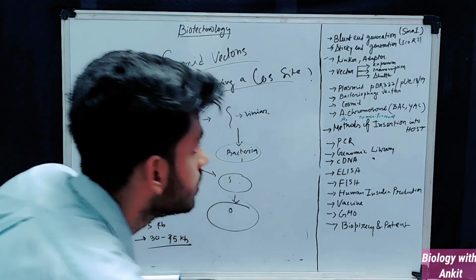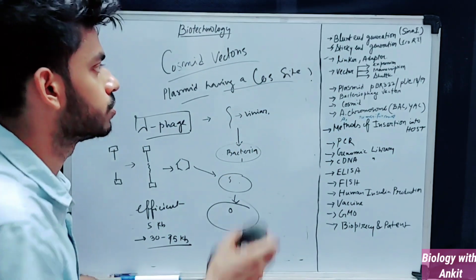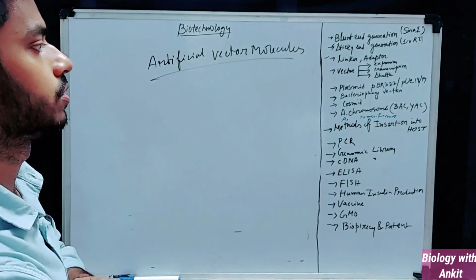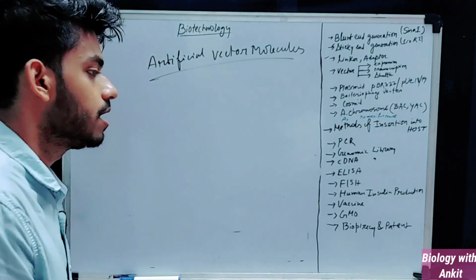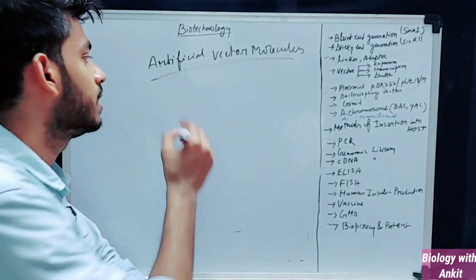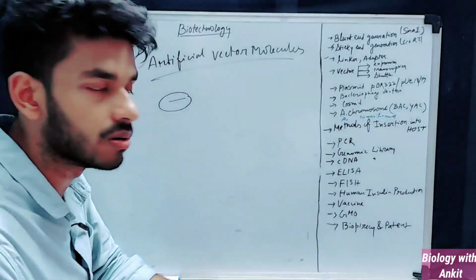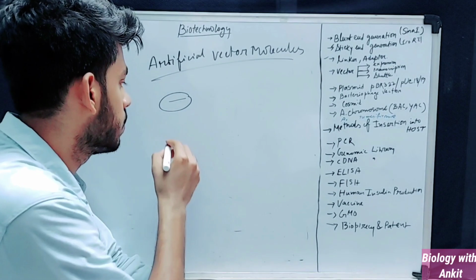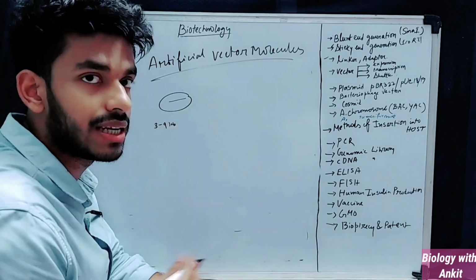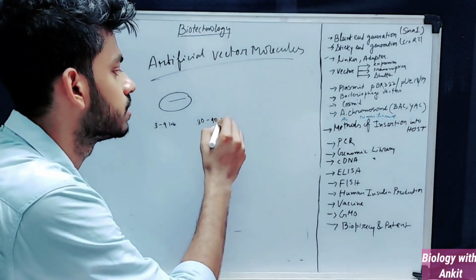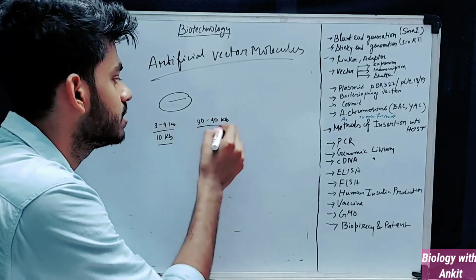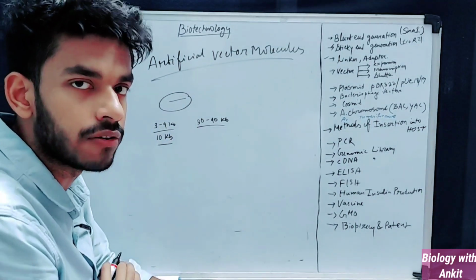Okay, now we'll be discussing the artificial chromosomes. This is also a certain type of vector molecule. One challenge in the manufacturing of vectors is that the insert size is very low. You have seen that in the case of bacteriophage vector, it is only about 3 to 4 kb. In the case of cosmid, it is usually 30 to 40 kb. In the case of pBR322, it can be up to 10 kb. So you can see how little DNA can be carried inside these vector molecules.